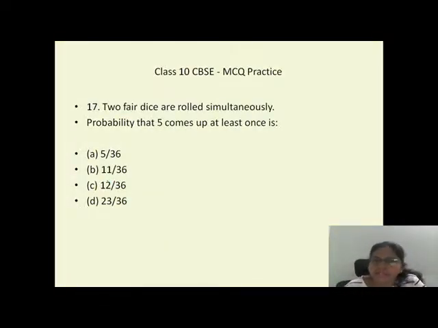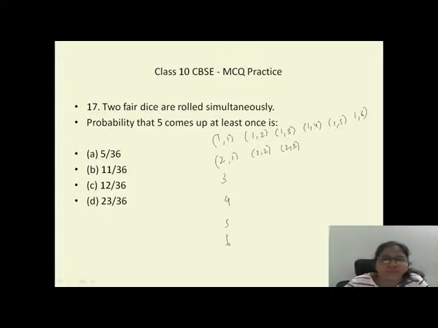Next: two fair dice are rolled simultaneously. Find the probability that 5 comes up at least once. Whenever it comes to fair dice, you have to know this. Write the outcomes: 1,1; 1,2; 1,3; 1,4; 1,5; 1,6. Same goes here: 2,1; 2,2. Write the solutions along with me, it is very important.